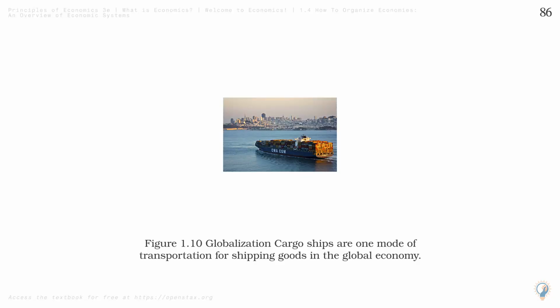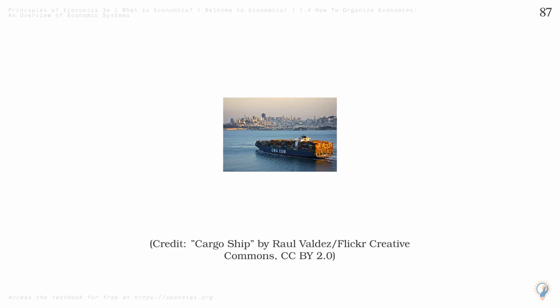Figure 1.10 Globalization. Cargo ships are one mode of transportation for shipping goods in the global economy. Credit, Cargo Ship, by Raul Valdez/Flickr, Creative Commons, CC BY 2.0.